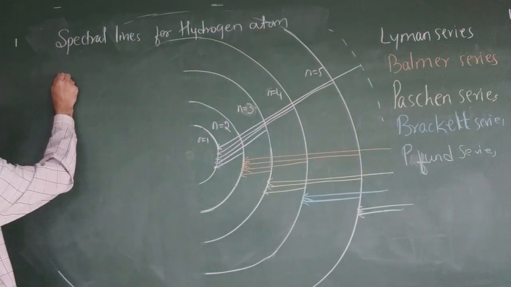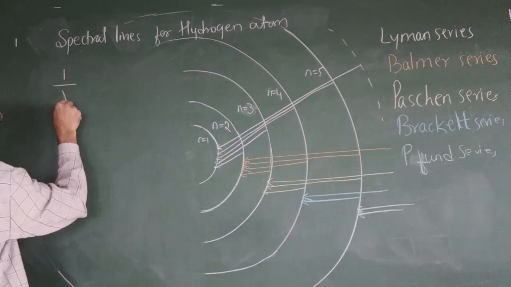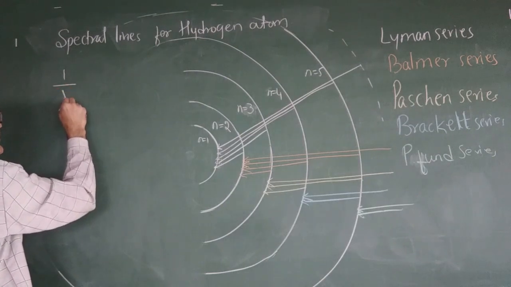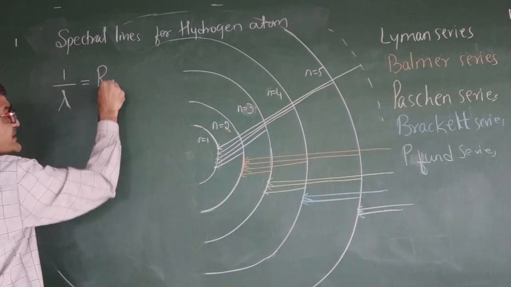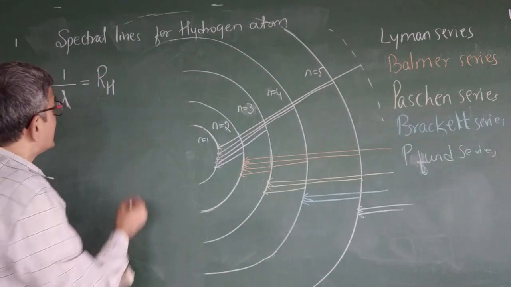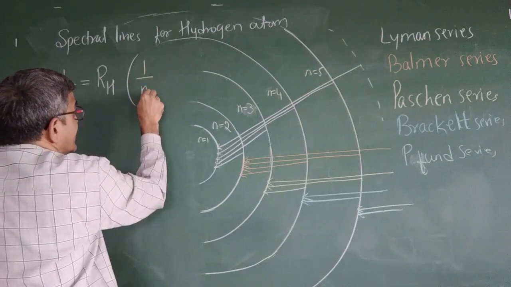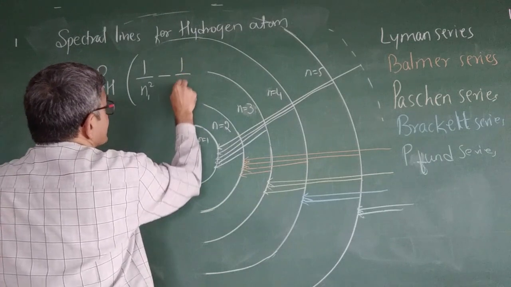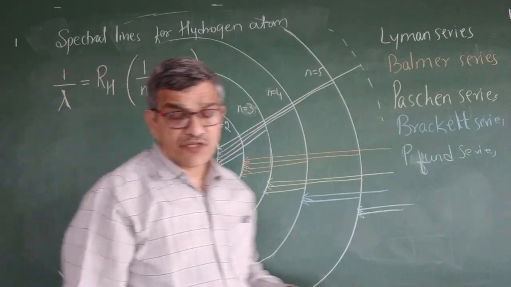So the wavelength is given by the formula. Here it is a wave number, 1 by lambda, where lambda is the wavelength. So the formula is 1 by lambda equal to Rydberg constant RH into 1 upon n1 square minus 1 upon n2 square. Okay. So what do you mean by this?